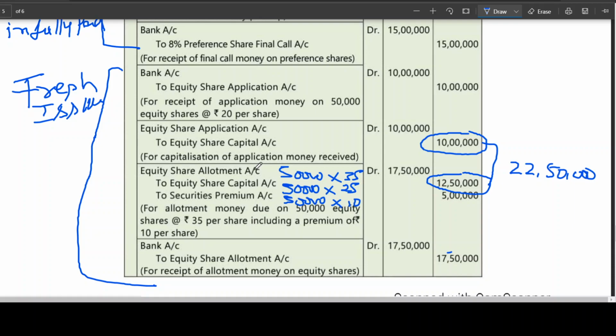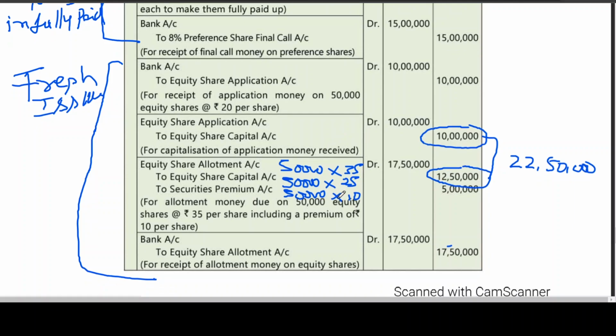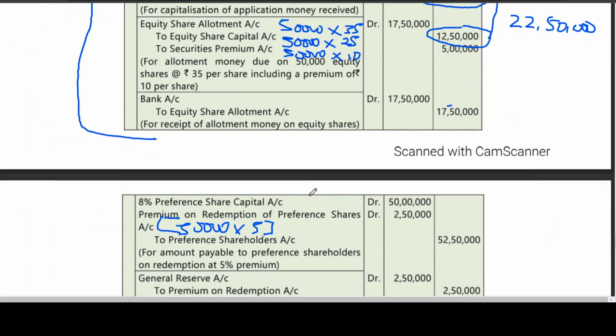Then equity share allotment account debit to equity share capital and security premium, because premium is adjusted in allotment. Premium also can be adjusted against application, but generally premium will be adjusted against allotment. Then next, bank account debit to equity share allotment, for receipt of allotment money including premium. Then you need to make a payment.